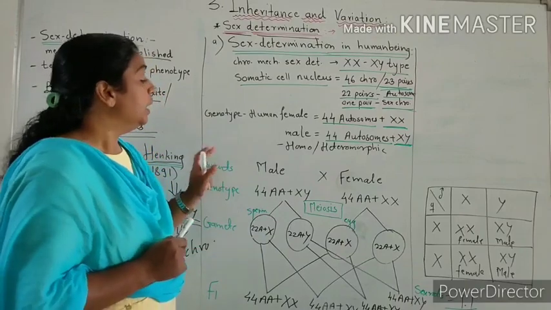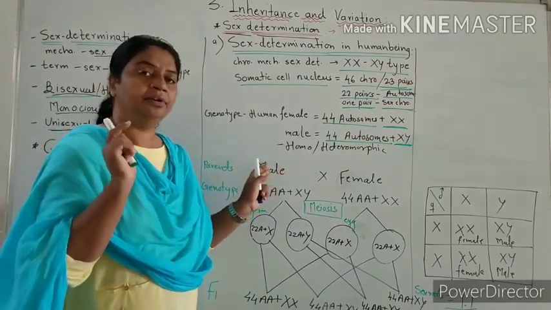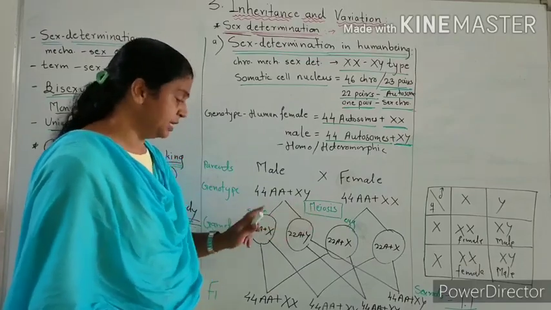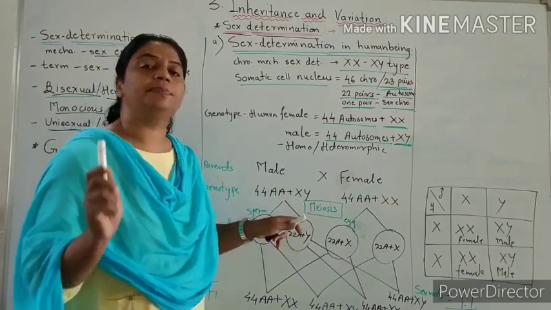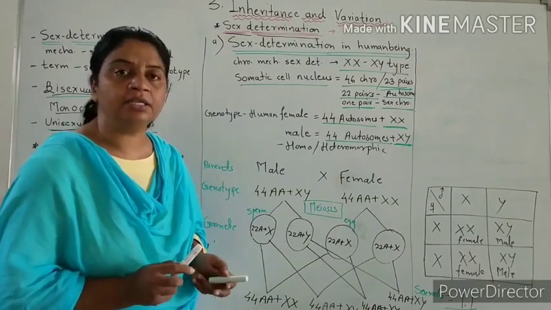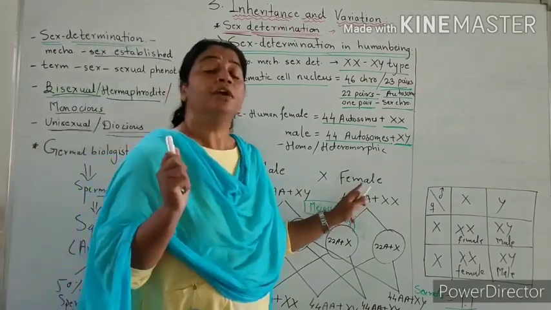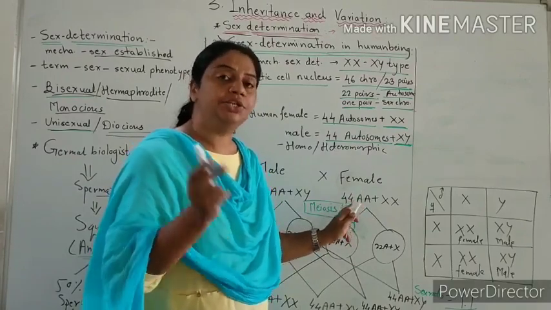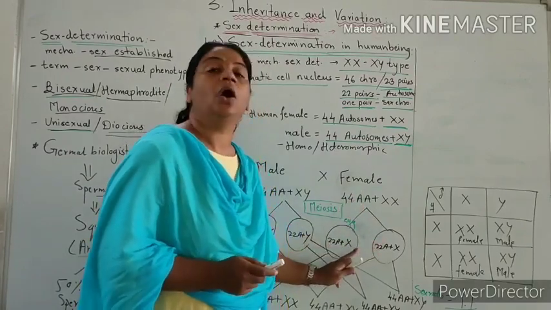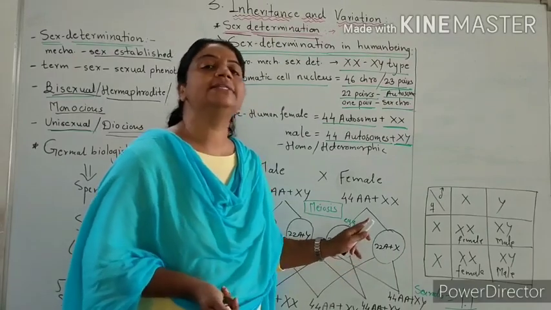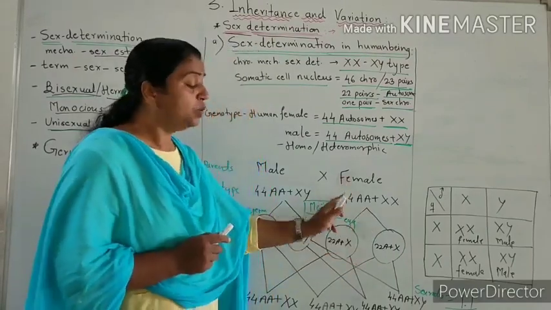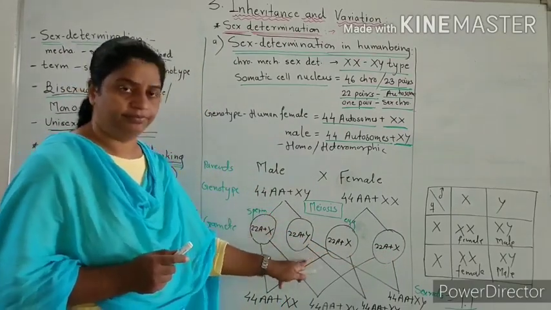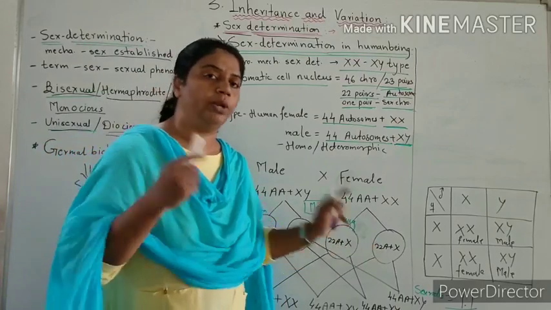Meiosis division. Here in male testes having diploid germ cells, after meiosis produce sperm, called spermatogenesis. What is this process called? Spermatogenesis. Female ovary germ cells after meiosis produce egg or ova. This process is called oogenesis. By oogenesis the ovary produces ova, and by spermatogenesis the testes produce sperm.